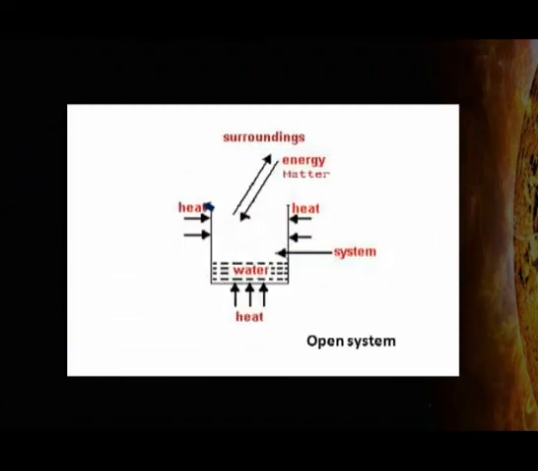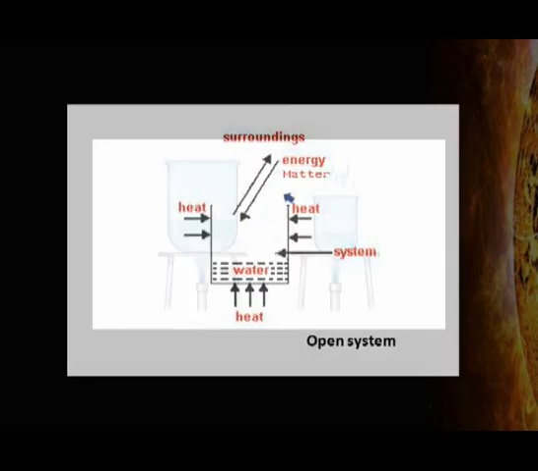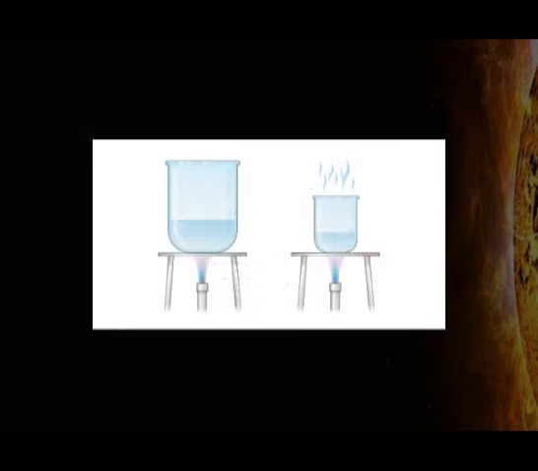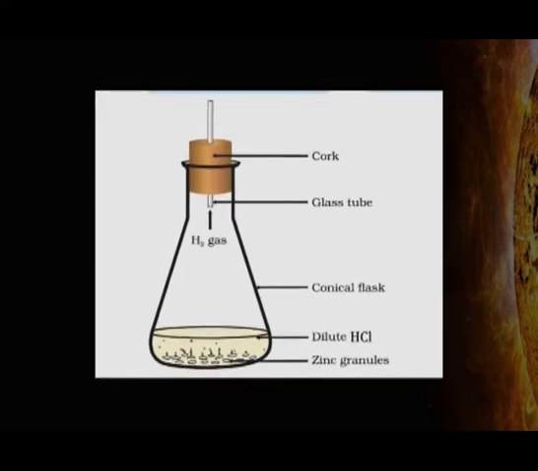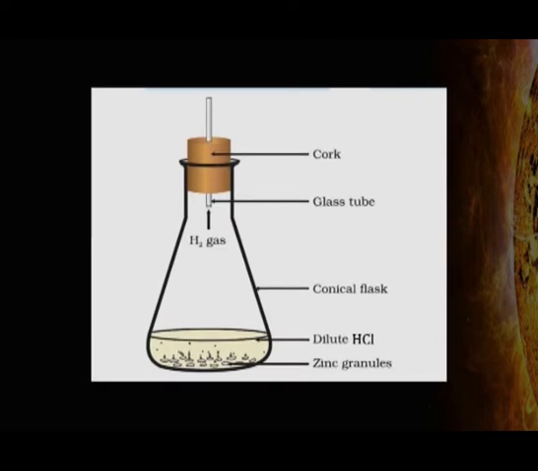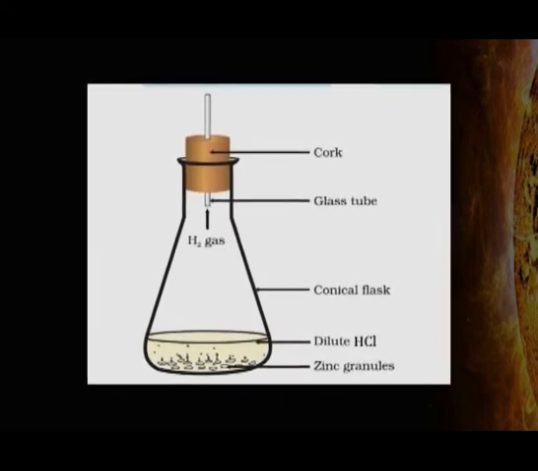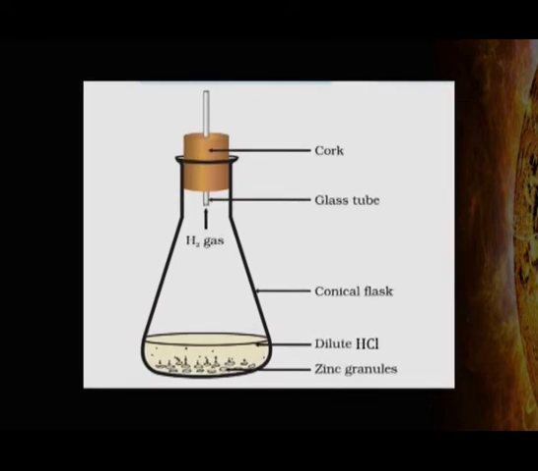In an open system, neither the boundary is sealed nor it is insulated. Hence, matter as well as energy or heat can be transferred to surroundings. A hot cup of water placed on table is an example of open system, or zinc granules reacting with hydrochloric acid is also another example of open system. Here, hydrogen gas is produced which can escape from the system and heat evolved also escapes from the system. Hence, this system is an open system where matter as well as energy can be exchanged with surroundings.